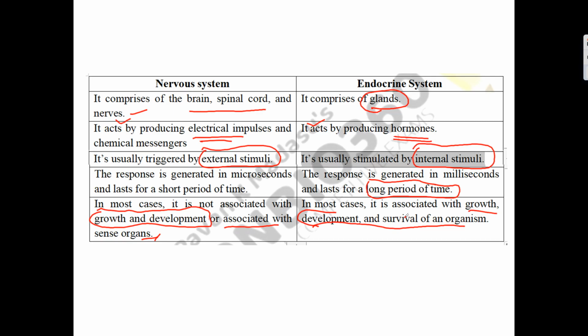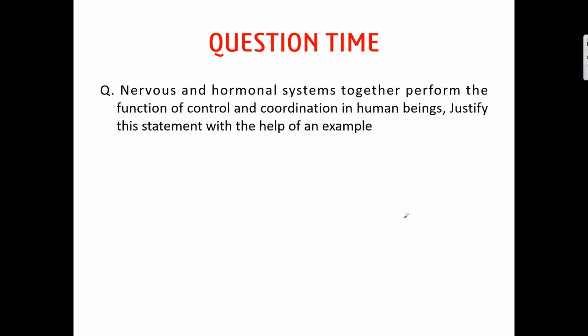So this is a short note on the differences between the nervous system and the endocrine system. Nervous and hormonal systems together perform the function of control and coordination in human beings. Justify this statement with the help of an example. Try to answer this question.